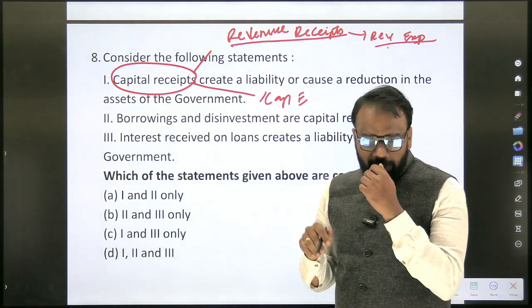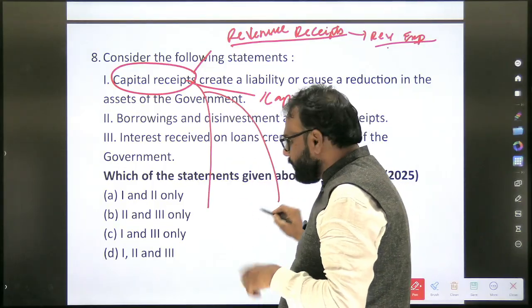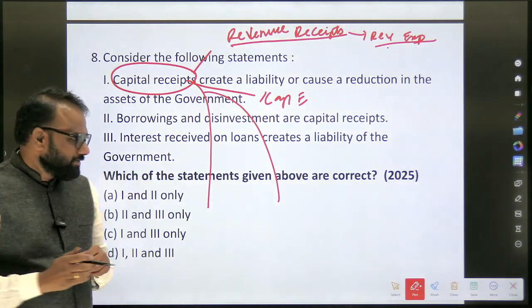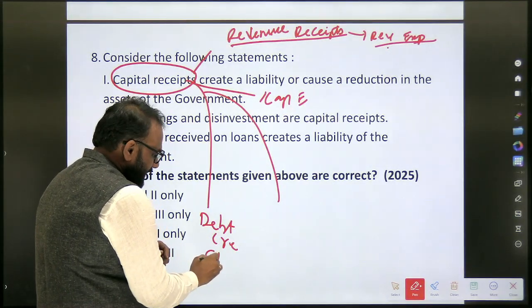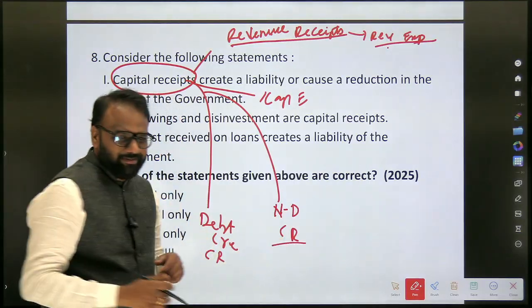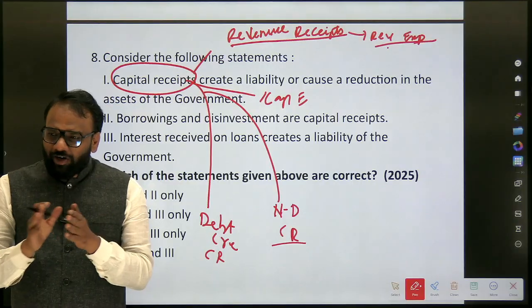But when it comes to capital receipt, again we have classified it into two types, if you can recall. Which are they? Debt creating capital receipt and non-debt creating capital receipt. In case of revenue receipt, have we classified like debt creating, non-debt creating?